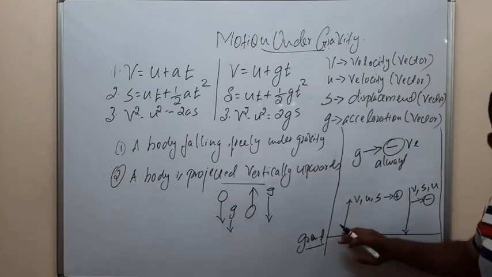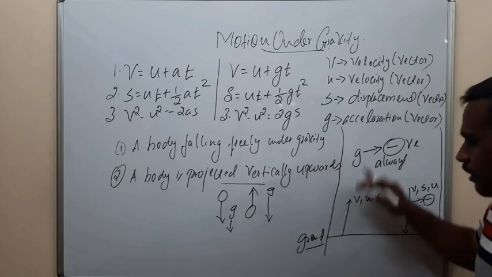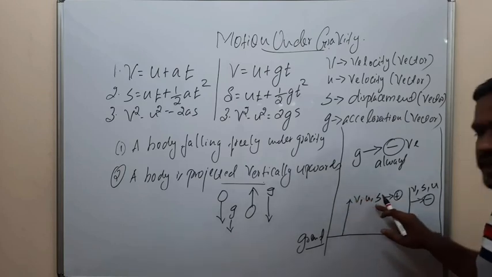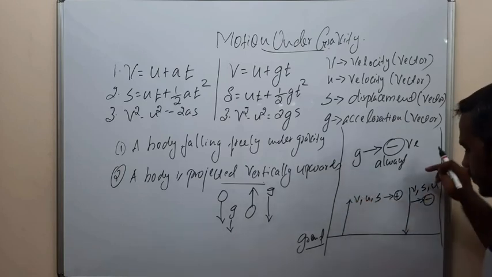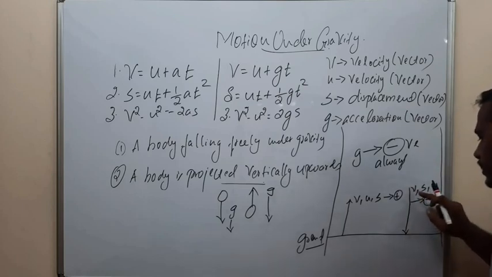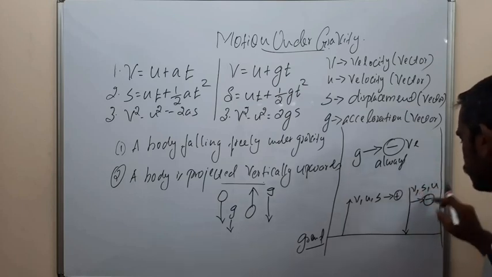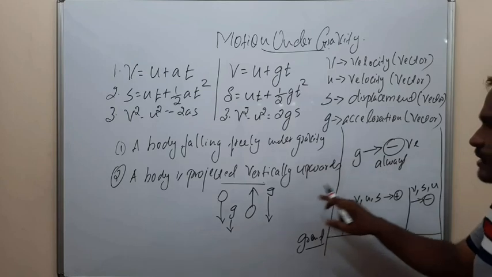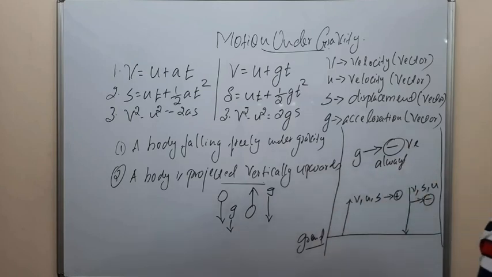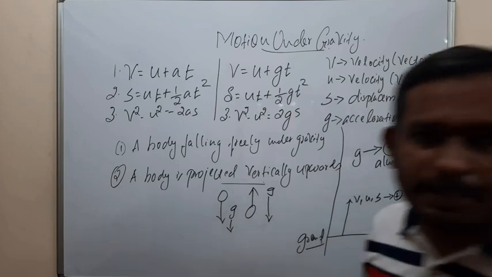If the object is moving up from the ground, v, u, and s are positive. If the object is coming towards the ground, v, s, and u are negative. In the case of g, the acceleration due to gravity, it is always negative. Clear?